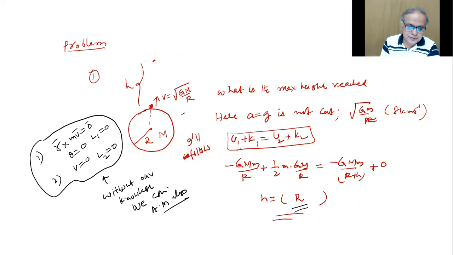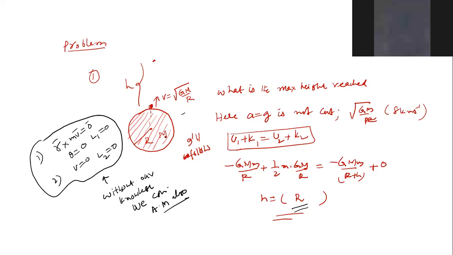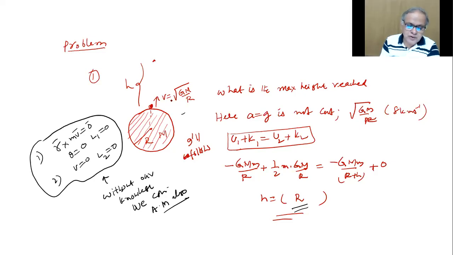Look, this is Earth. We throw a body with velocity root of GM by r, for example. The question may be, what's the maximum height reached? Here a equals g is not constant, because root GM by r is nearly 8 km per second. That means the body will go to a very great height. If the body is going to a very great height, you cannot say g is constant.